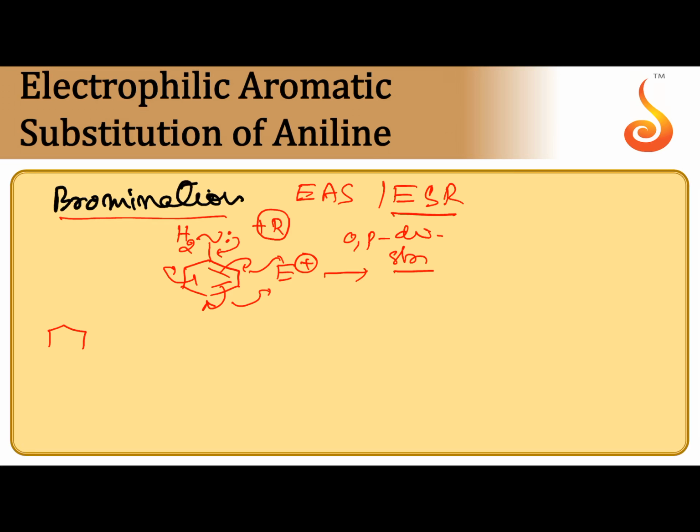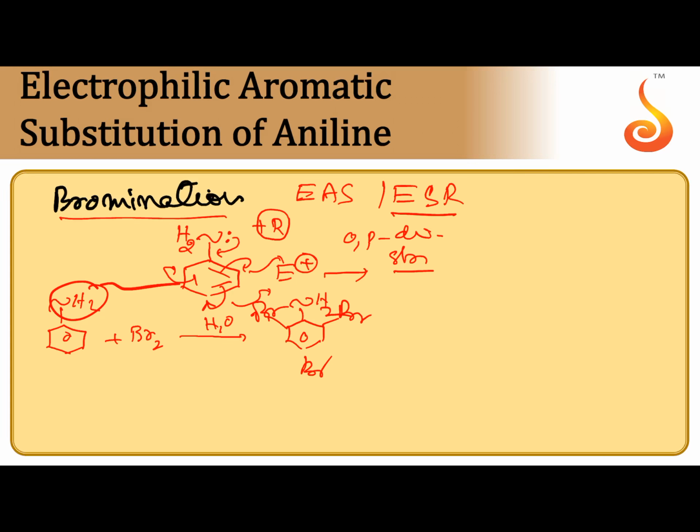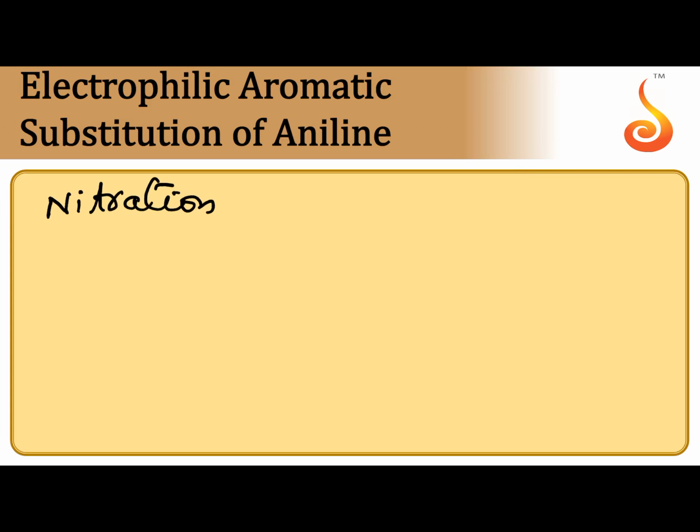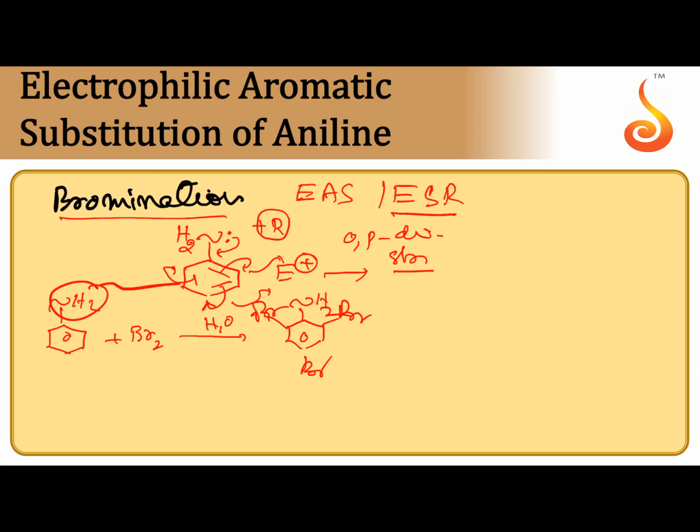Let us take bromination. When aniline is reacted with bromine in the presence of CCl4 or in the presence of water, we can get tribromoaniline, since NH2 is a very strong electron donating group. So, to get monobromination, there is one technique.